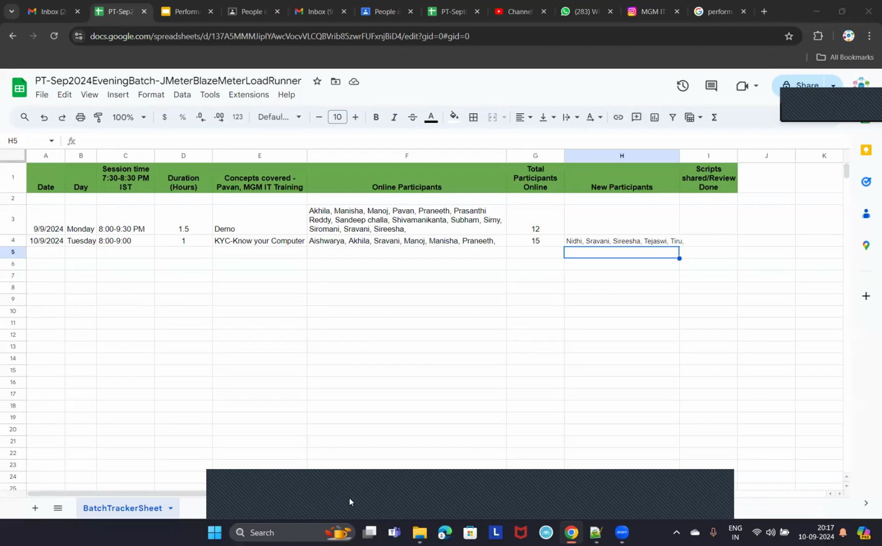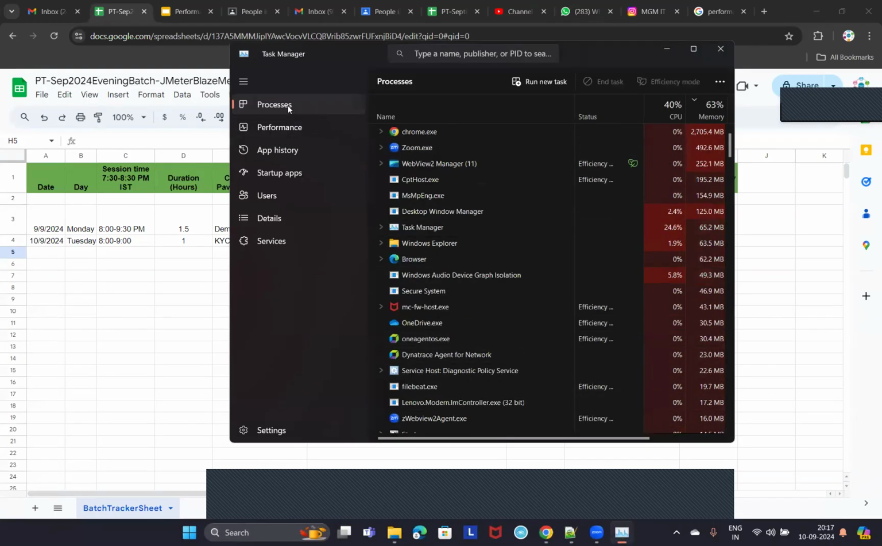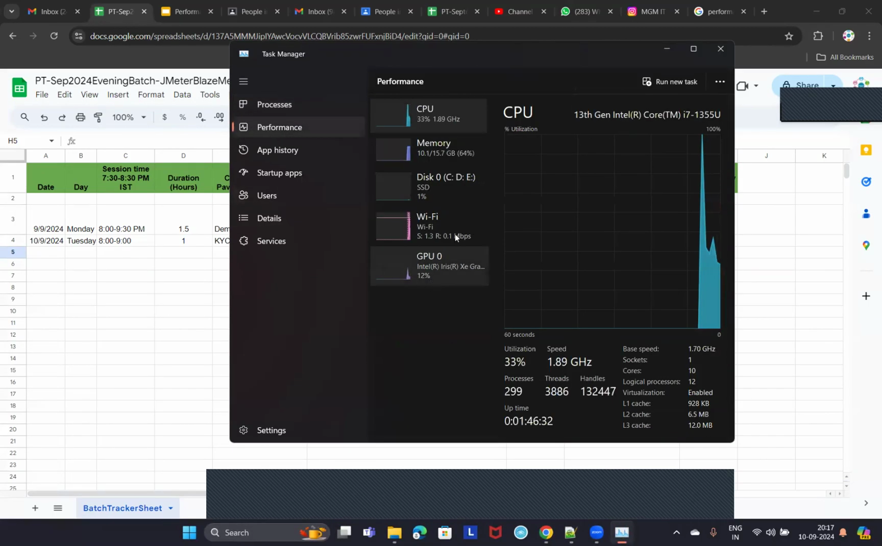Guys, most of you know that. Task Manager. CPU utilization we can check by opening the Task Manager and going to the Performance tab, right? Guys, these concepts are important for performance testing. Every performance engineer should know how to check their system configuration.